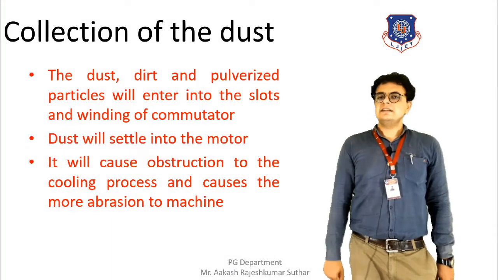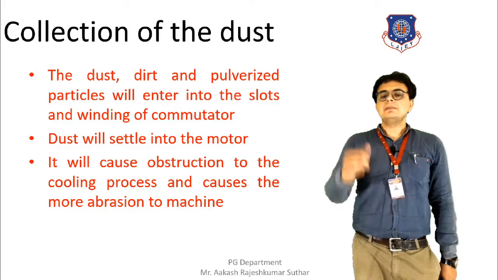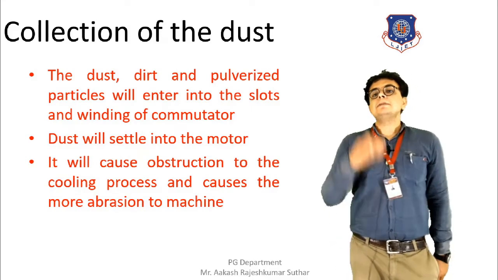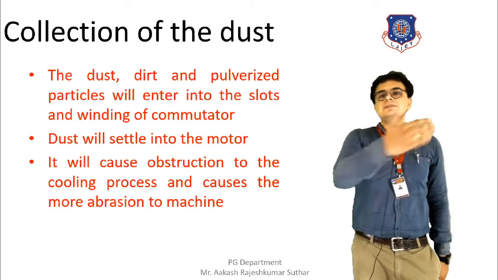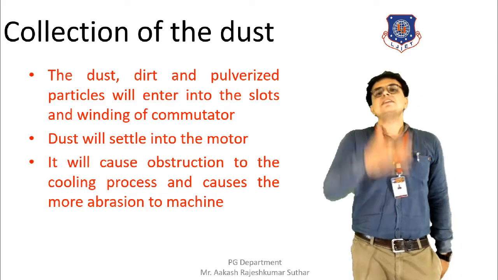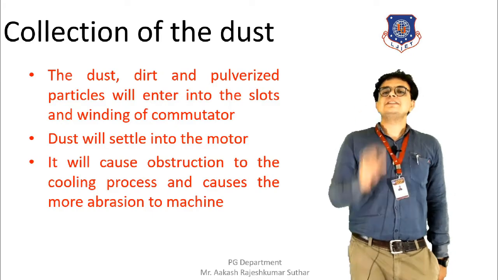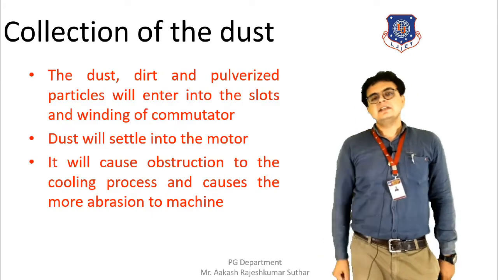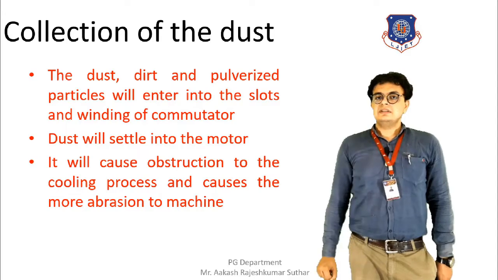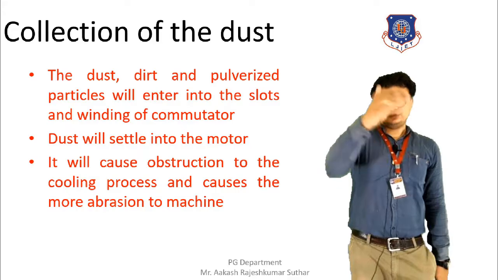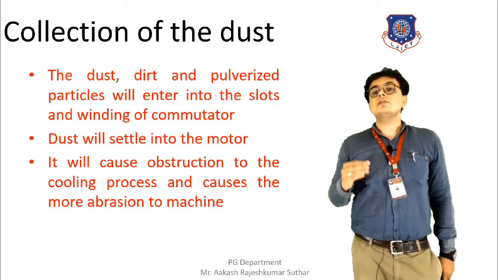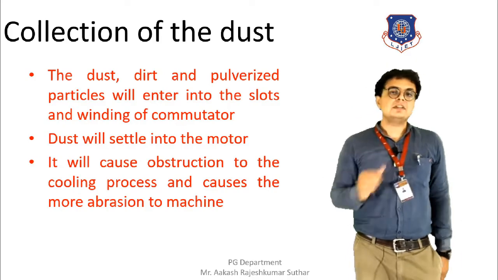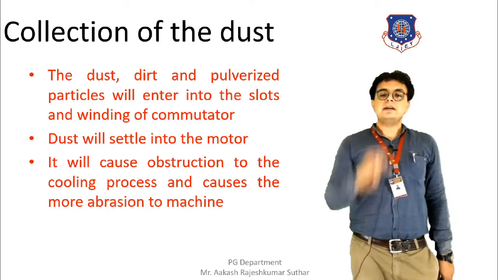The dust, dirt and pulverized materials that are produced by the manufacturing process, or by the daily working of the machine, will enter into the machine. As a result, they will settle down in the motor, and because of this an obstruction is created. The obstruction in the working is created, and obstruction in the cooling process is also created because of the presence of the dust and dirt particles.